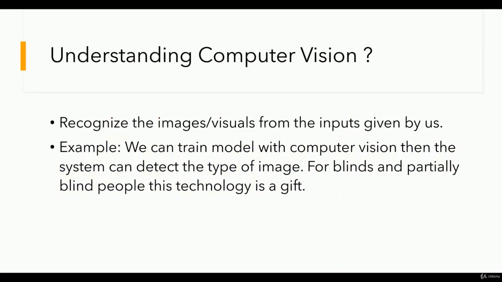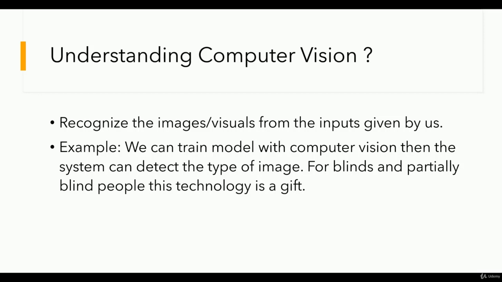Now we're going to discuss what computer vision is. It recognizes images and visuals from inputs given by us, like face detection. Face detection is a very small example. We can train the machine that this is us, so that it can authorize us to do things, right? For example, if we train the model with computer vision, then the system can detect the type of image.